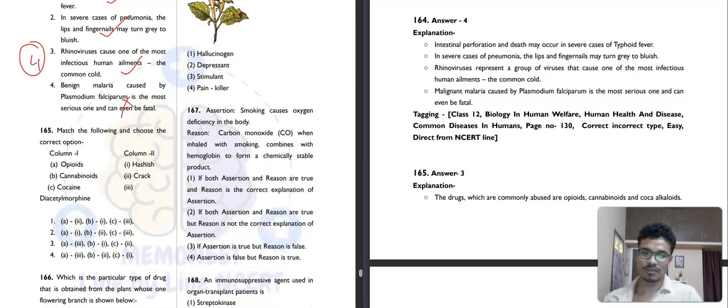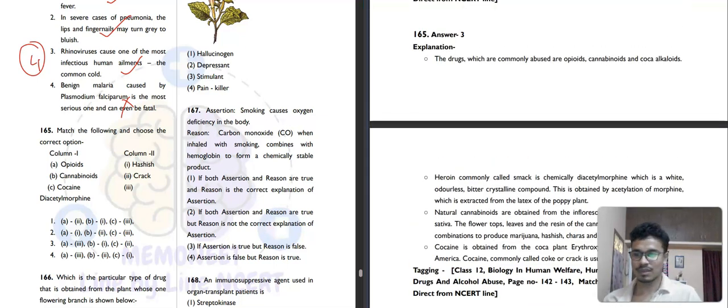Then 165. Opioids here will be cocaine. Sorry, opioids is diacetyl morphine. I am really sorry. Opioids is diacetyl morphine. Then cannabinoids is hashish, and cocaine is basically crack. Okay, third option will be the correct answer. Then 166.